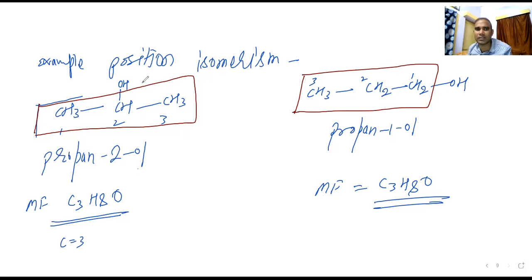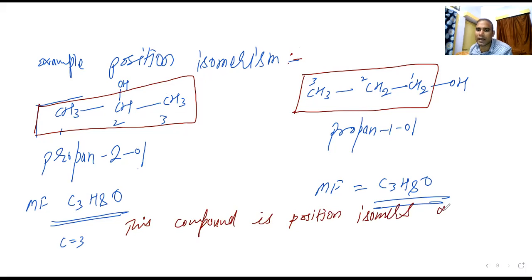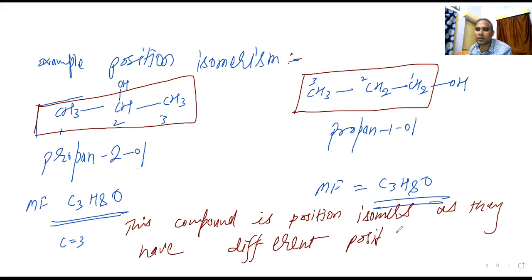Why is it position isomerism? Because this compound shows position isomerism. Position isomers, as they have different position of the OH group. Different position of OH group. Can you understand now?